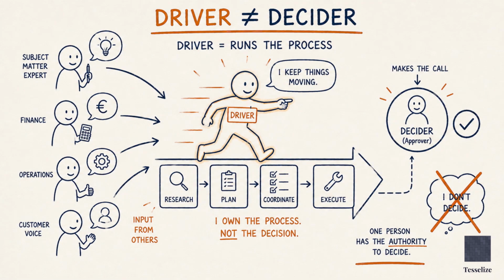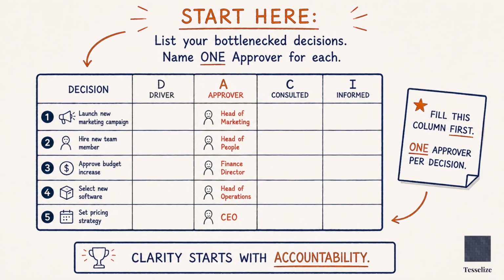The 4 DACI roles. D is driver. This is the person who runs the decision process. They gather input, manage the timeline, and make sure the decision gets made. There can be more than one driver. A is approver. This is the person with final authority. They make the call. There can only ever be one approver per decision. If there are 2 approvers, neither is truly accountable, and the decision will either get made twice or not at all.